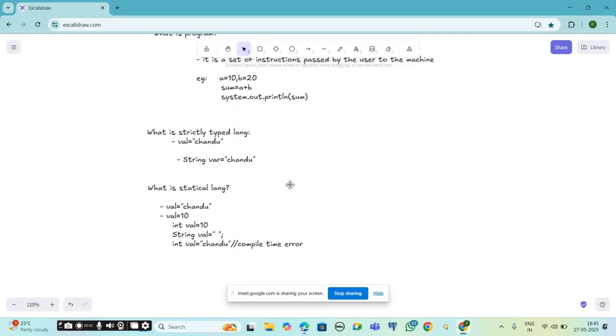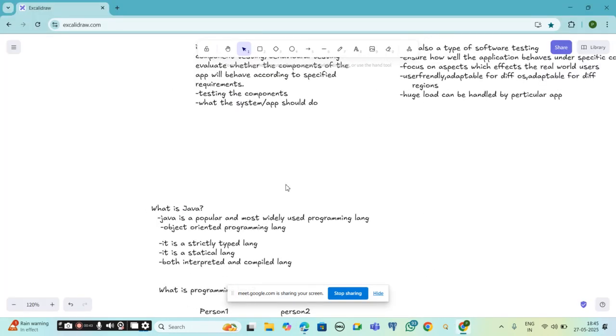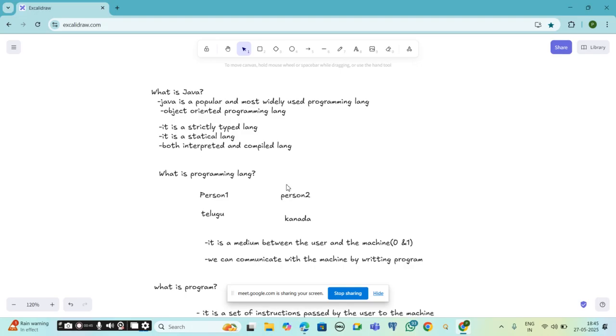Okay. So till now we know what is Java, right? Java is a popular and most widely used programming language. It is also called an object oriented programming language. Why is it object oriented?